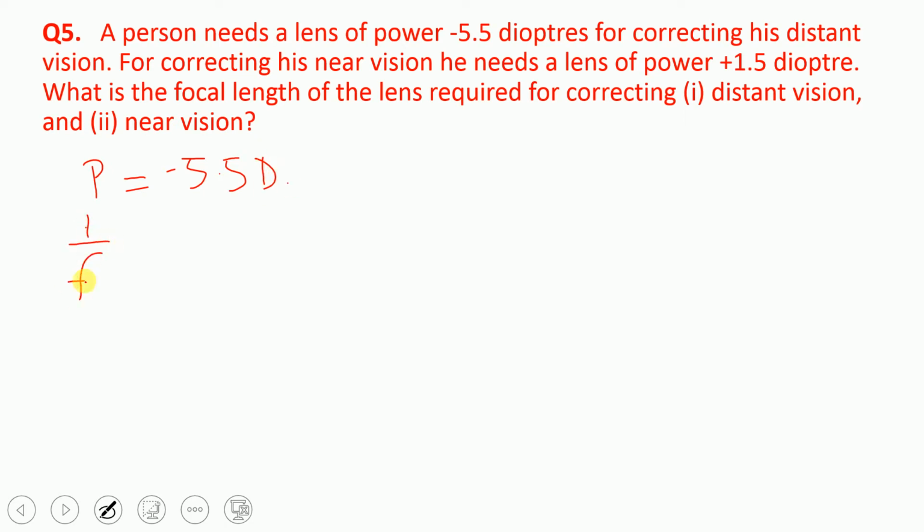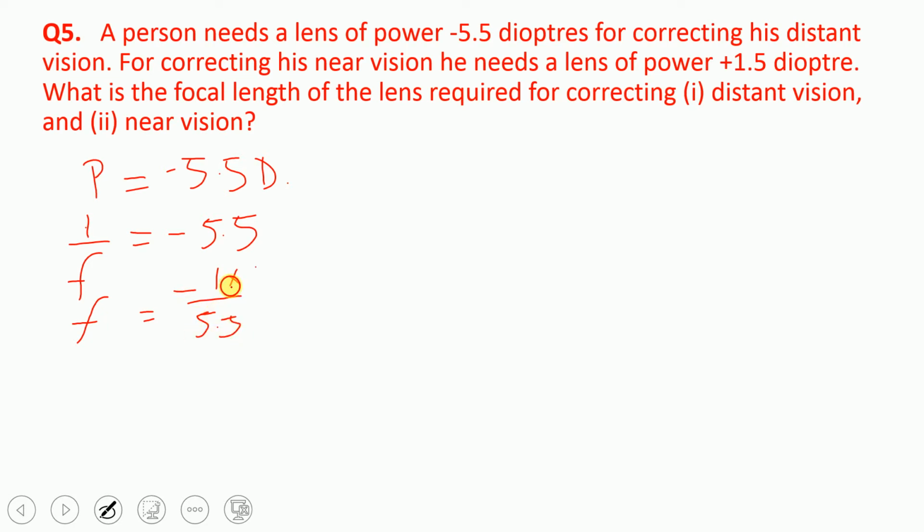So 1 upon f is equal to minus 5.5. Then we can say that f is equal to minus 1 upon 5.5.